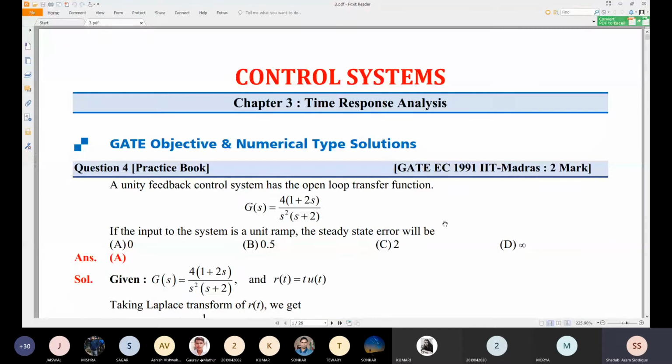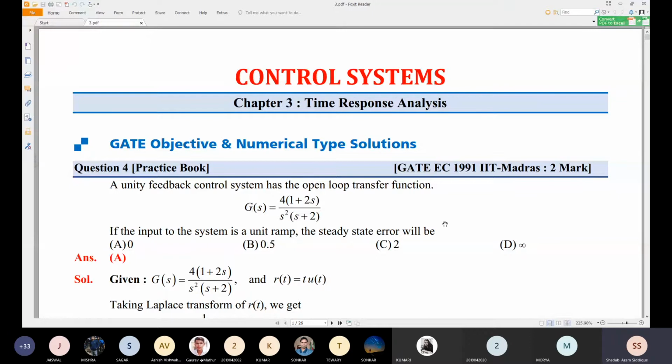A few problems we'll try to cover. These are previous year GATE problems, maybe in EC or electrical, because this subject is also in the electrical department. So we will see a few problems related to our topic, from the third unit.